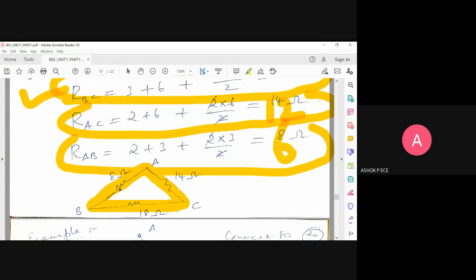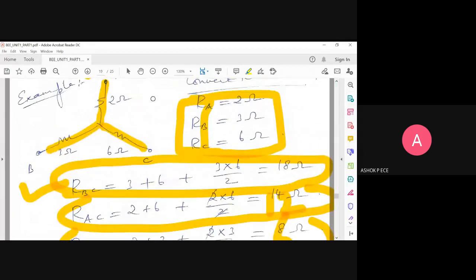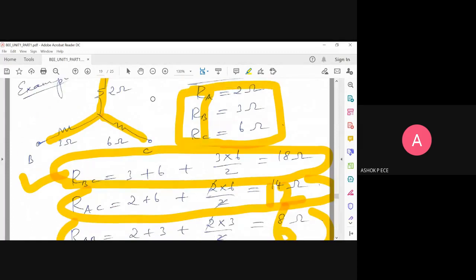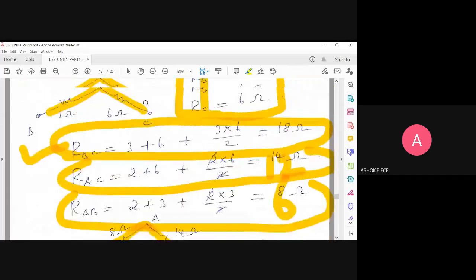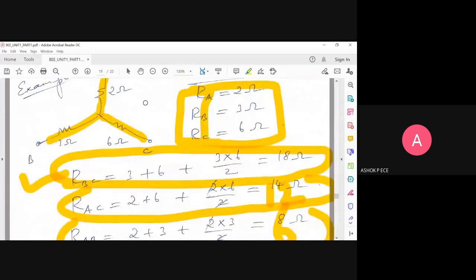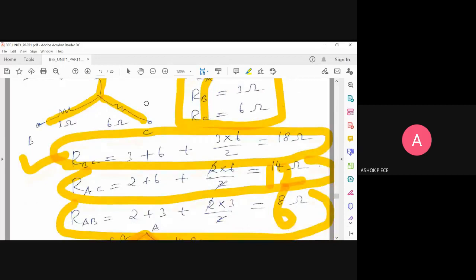So I have converted my star network into delta network, and you will see that the resistance values are not the same. Don't think you get the same values in the conversion formulas, correct? So the same values will not come. Is this simple problem clear, converting star to delta? Yes, sir. Direct application of formula, that's all.